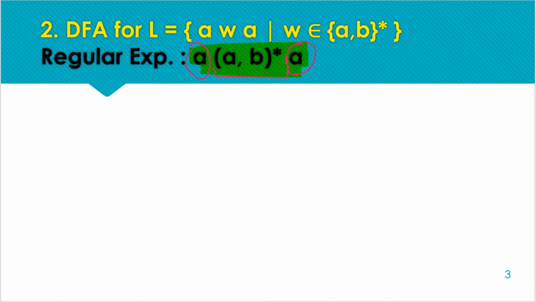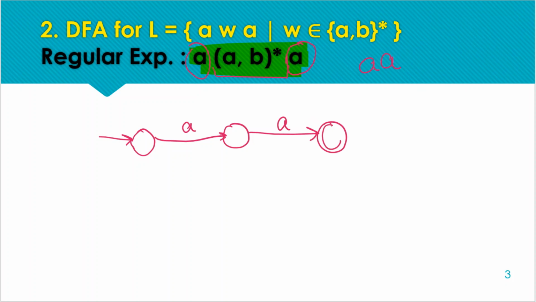Now starting with the construction of the transition diagram, as the minimum string is double a, so we cannot have the initial state as the final state. So the minimum string is double a here. The rules are the same: firstly go from the initial state on the minimum string. After receiving the minimum string we move to the final state.